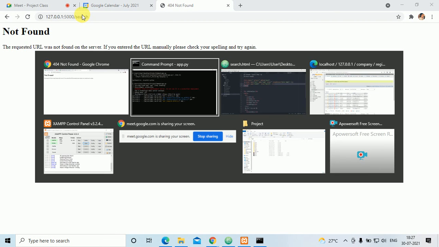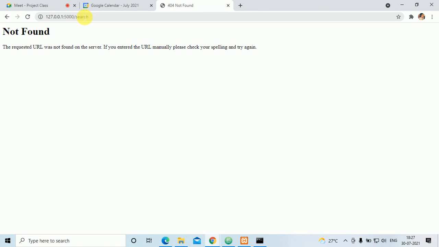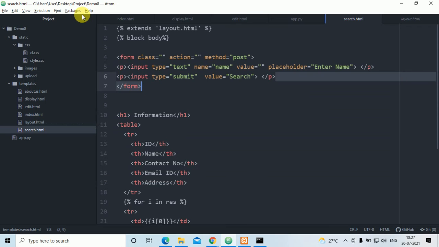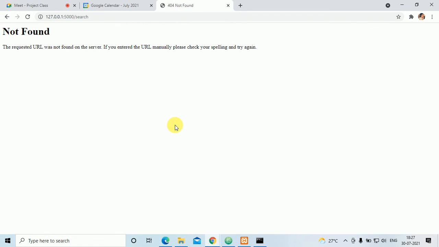Hmm, somewhere I made a mistake. What is that? In app.py, in that /search, search.html, the spelling is correct, no? SEARCH. Here what I have written is the same thing.